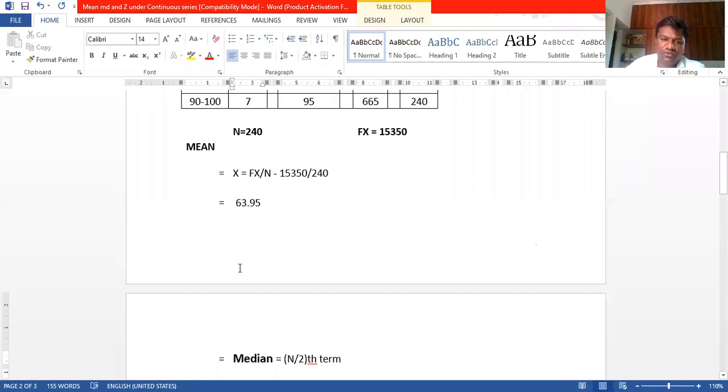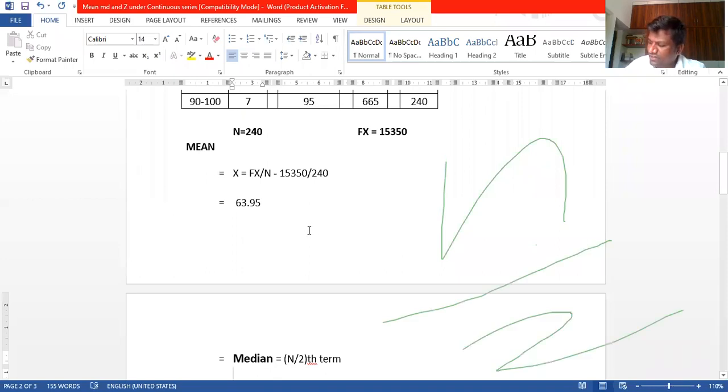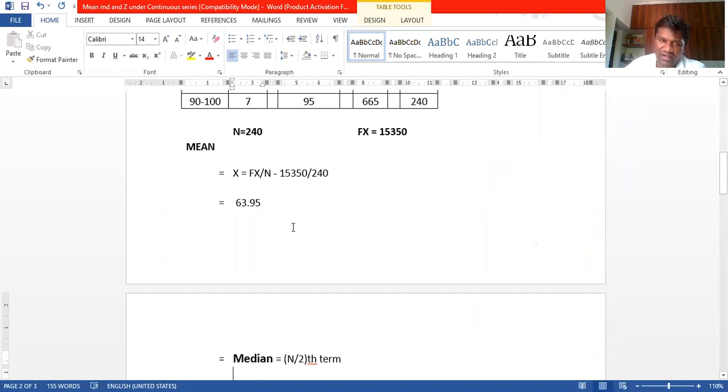After that, let us move to the median. If you want to calculate the median, you must find out the CF. Before solving any problem, you have to write the formula. What is the formula of median? Median is equal to the n by 2 term, L plus n by 2 minus CF divided by f into i. CF is the cumulative frequency, f is the frequency, and i is the class interval. This is the median formula.